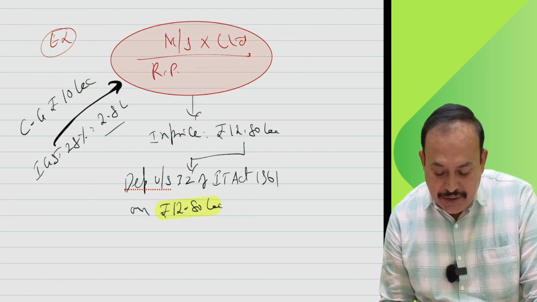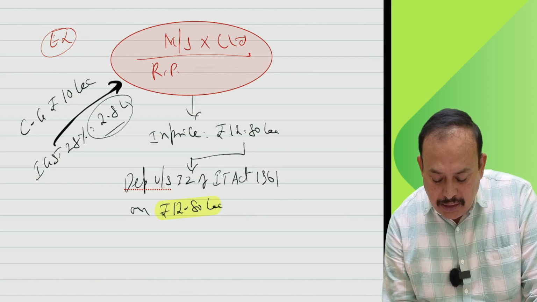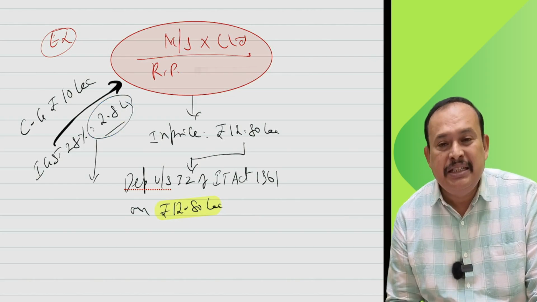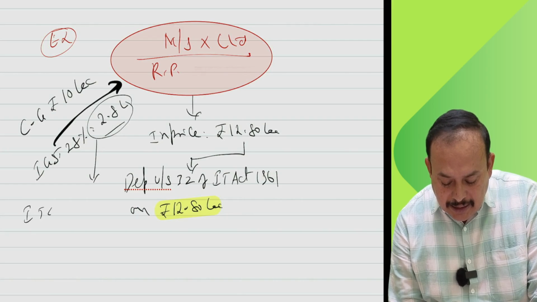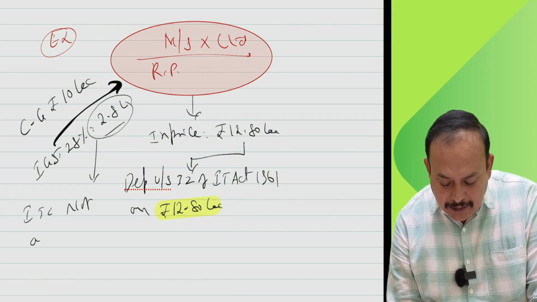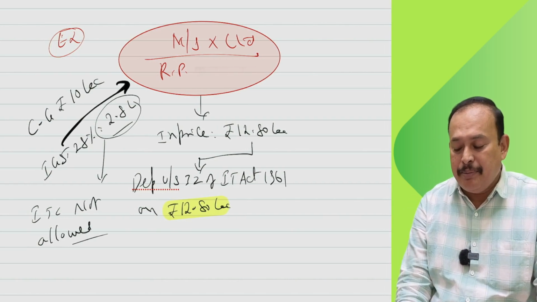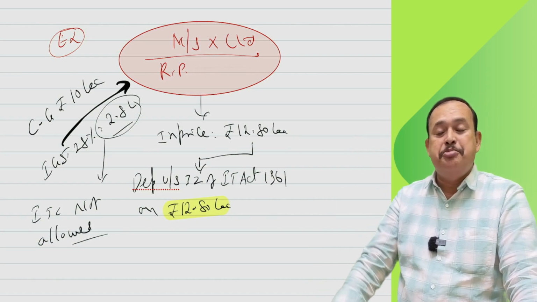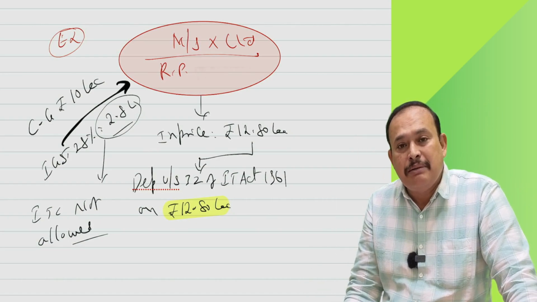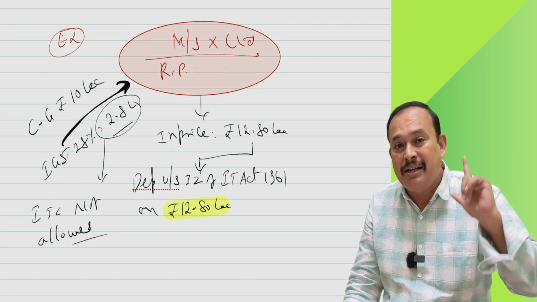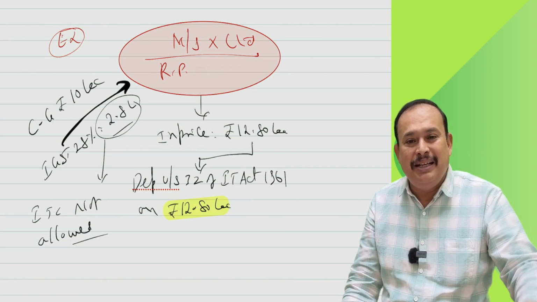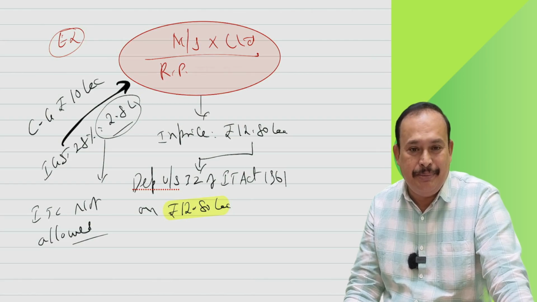In that case, this GST ITC is not allowed, because you are going to get the benefit under income tax by a higher amount of depreciation, lesser income tax, tax saving under income tax. Then do not expect any input tax credit under GST.